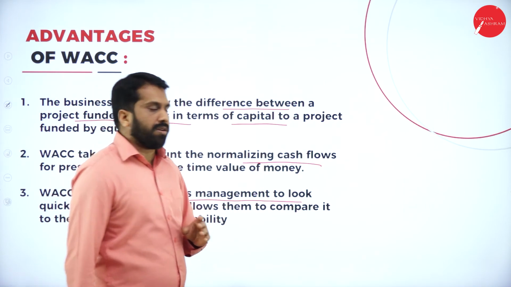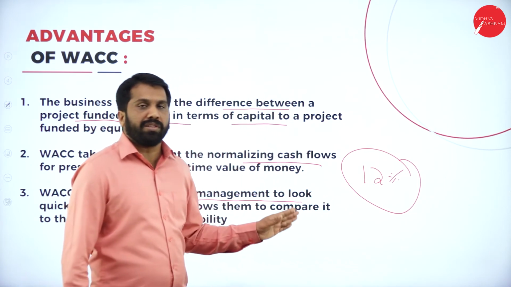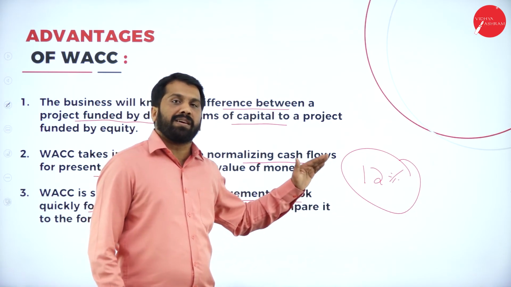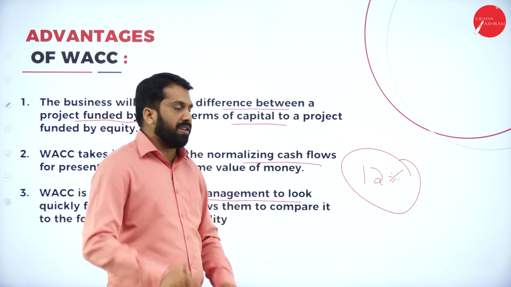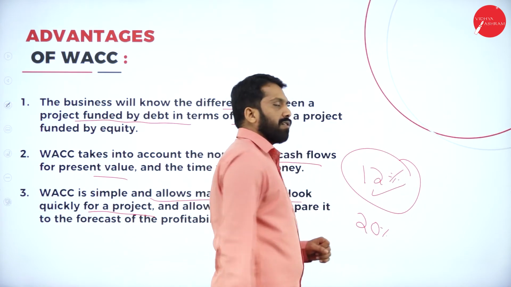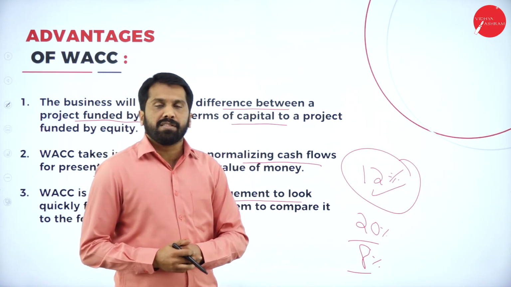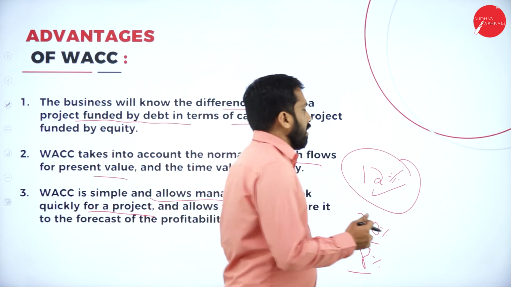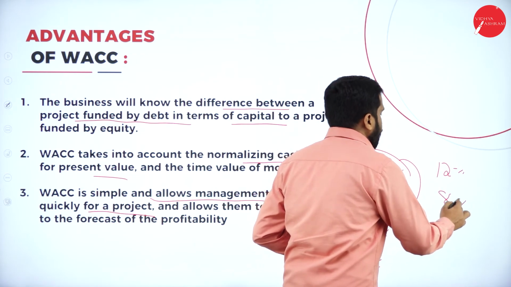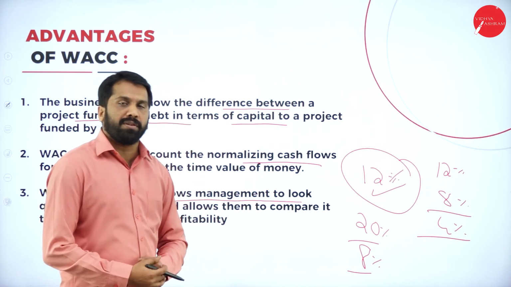One more, the advantage of WACC is very simple. After doing WACC, you got to know your cost is 12%, average is 12%. So to do this business, every month you are spending 12%, means your income must be more than 12%. If your income is 20%, then if your cost is 12, the difference of 8% is your profit. How bankers work? Bankers will give loan at 12%. Bankers will collect deposit at 8%. The difference 4% is the bankers' income. This is the way we are supposed to work out.